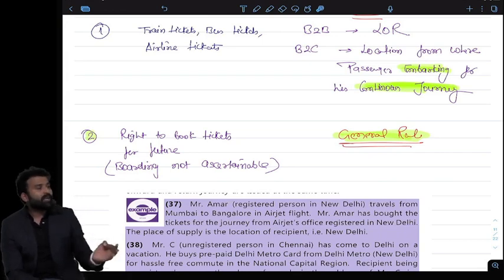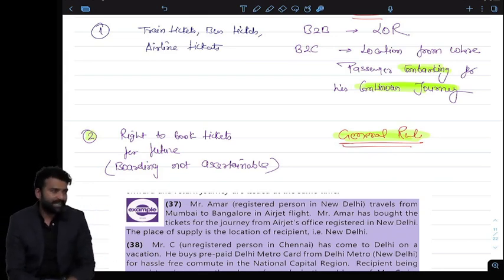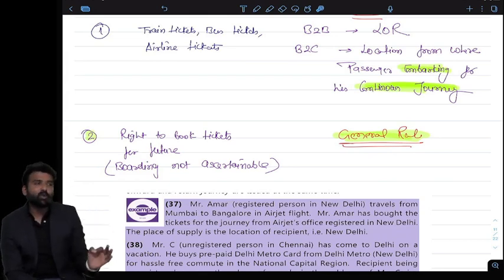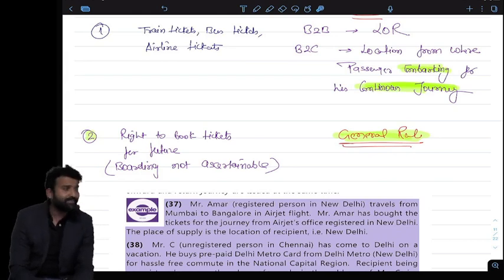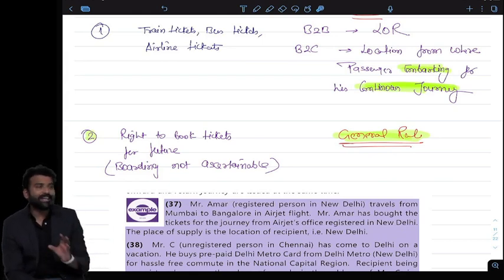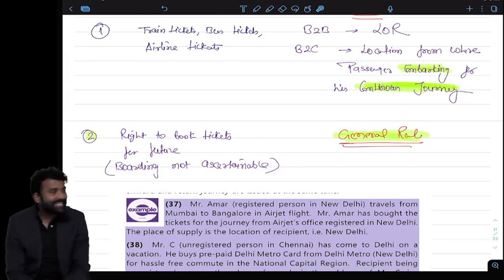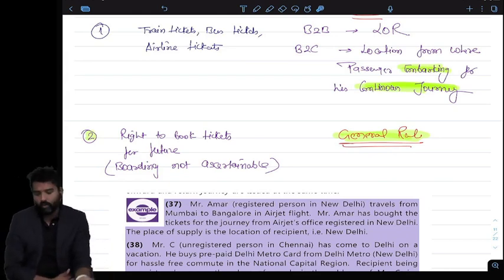So if I booked a ticket and I am an unregistered person, the place of supply will be where I am embarking, from where I am boarding the plane. But if I bought a right to buy ticket in the future, general rule will always apply. That is location of receiver, B2B, B2C, then location of receiver. If available, not, then location of supplier. Got it? This is interesting. This is new. Right to book ticket is a new point. It is a recent clarification that if you are buying right to book ticket, then we have to go for general rule. It will not be covered in the above rule.